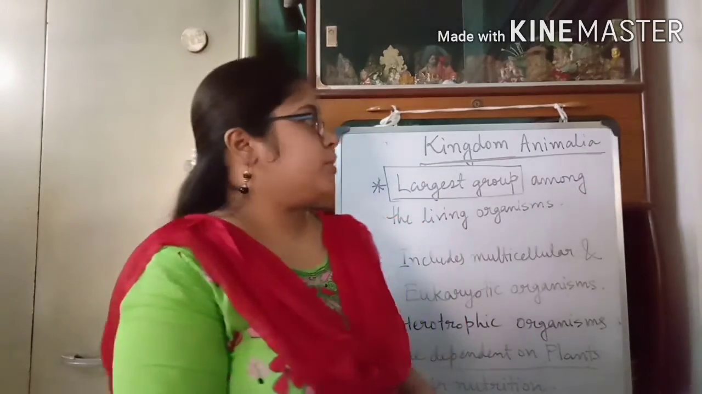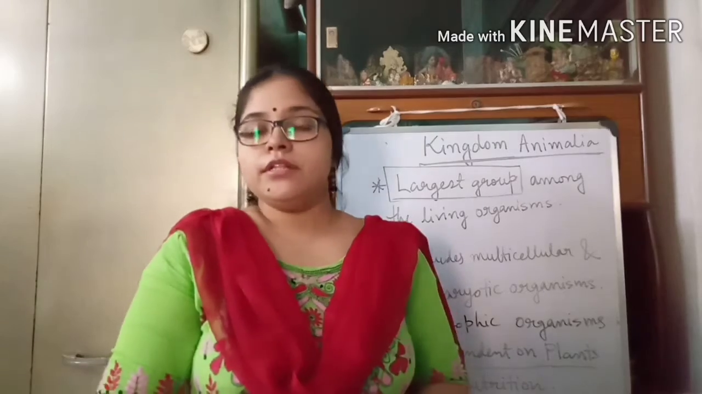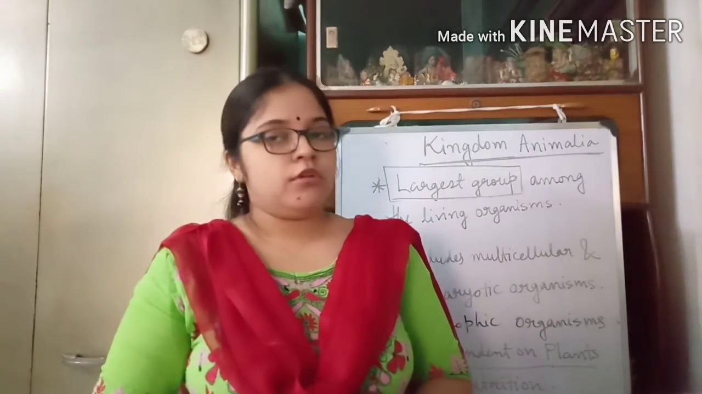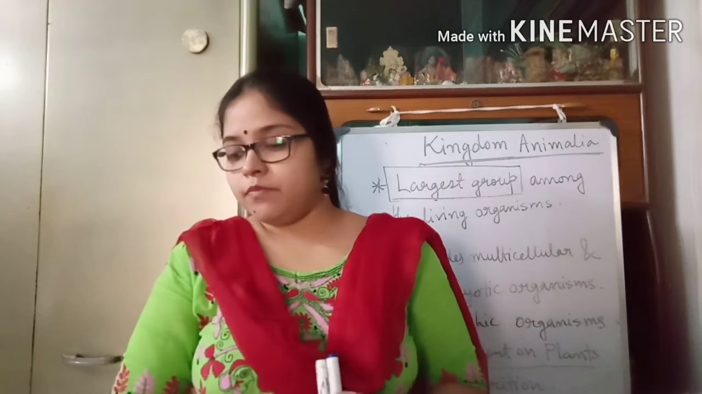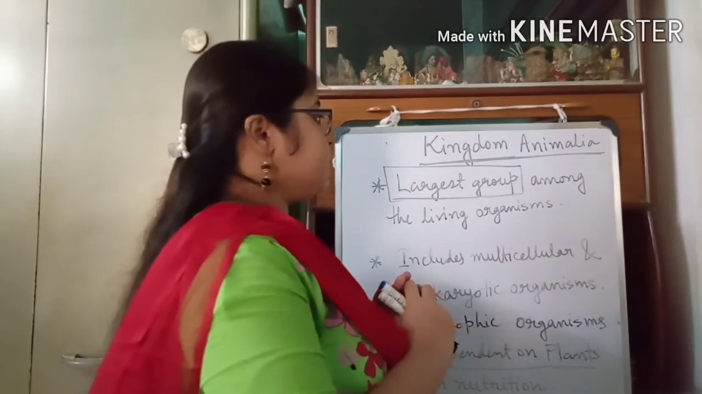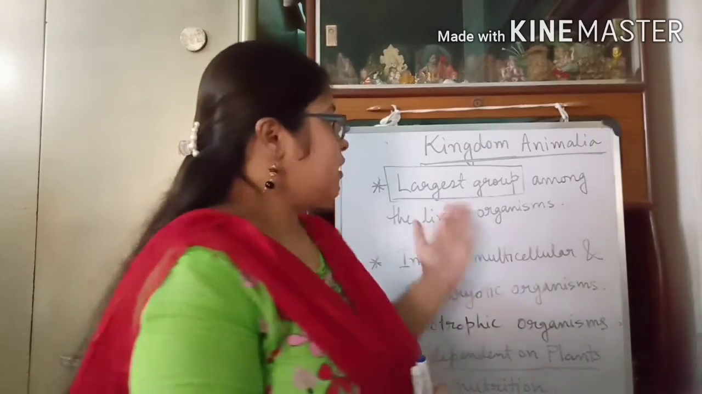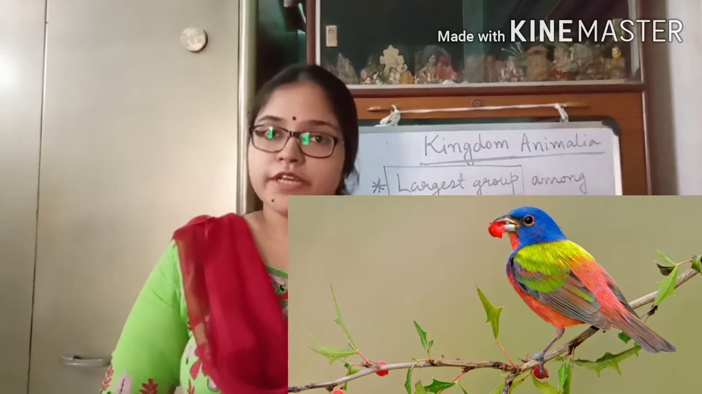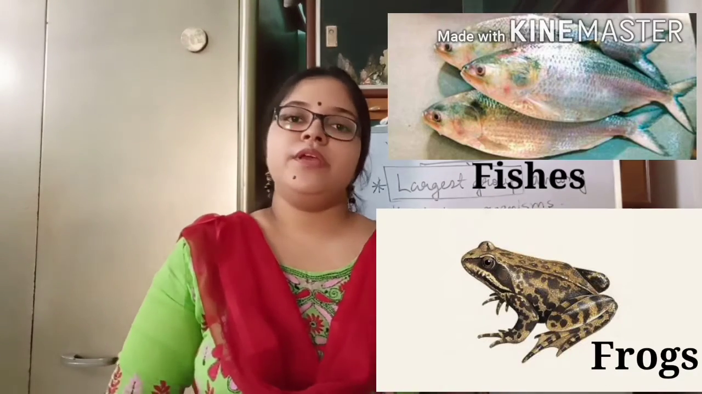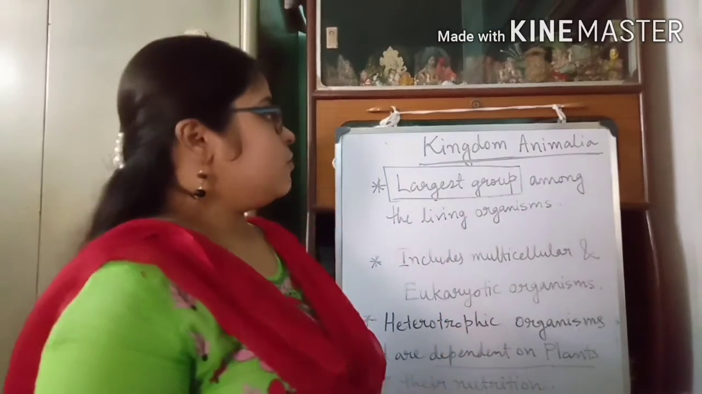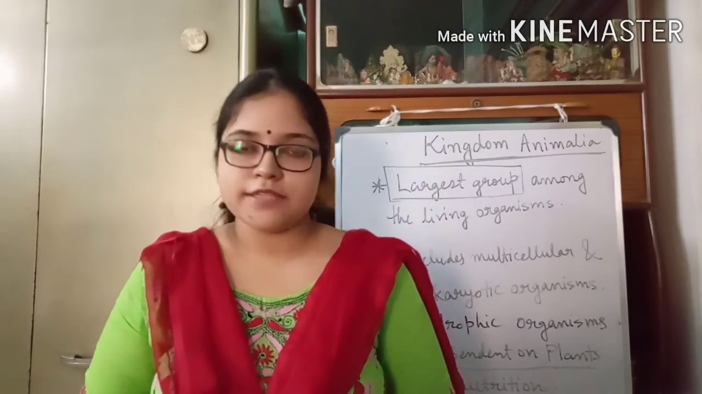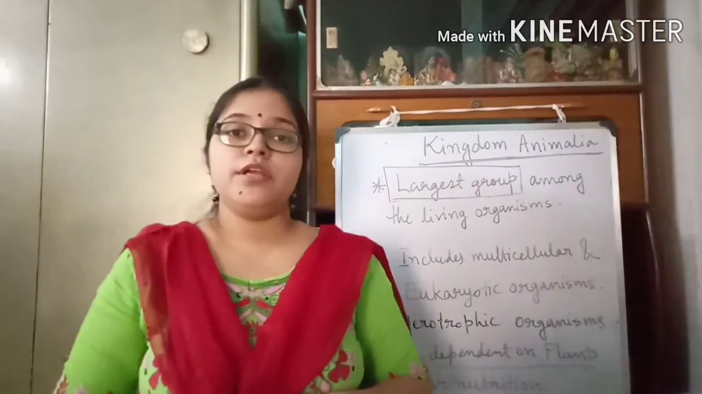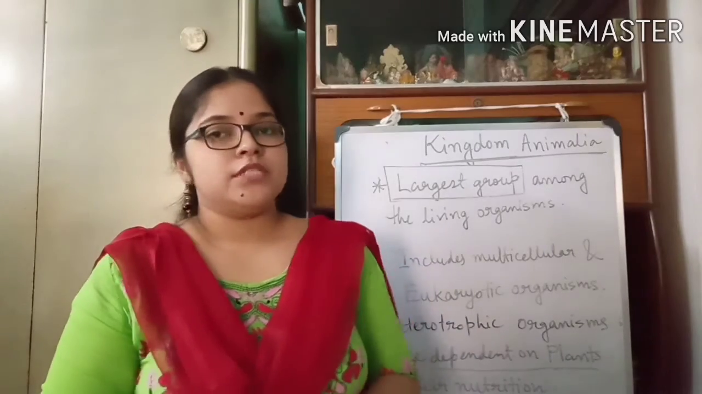We will study this kingdom Animalia in more detail in your next chapter, chapter 4. Now we will see some examples of kingdom Animalia. There are many examples as this is the largest group and largest kingdom. So some examples are birds, fishes, frogs, human beings, etc. Okay, so this is all about kingdom Animalia. Here we end your chapter 3, classification of organisms. Next day we will discuss kingdom Animalia in detail, that is a new chapter, chapter 4.